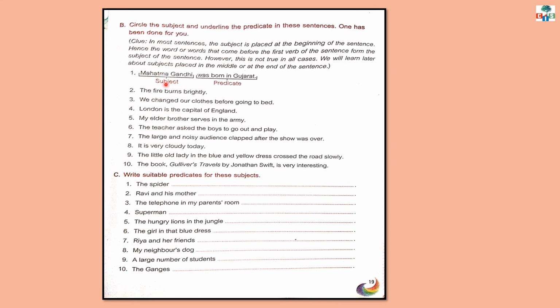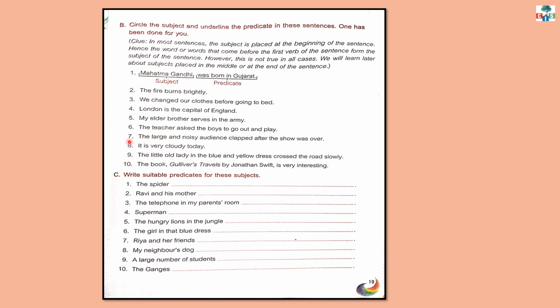So look at sentence number 1. Mahatma Gandhi was born in Gujarat. Here we are talking about Mahatma Gandhi. So Mahatma Gandhi is the subject in this sentence and the rest of the part is the predicate.